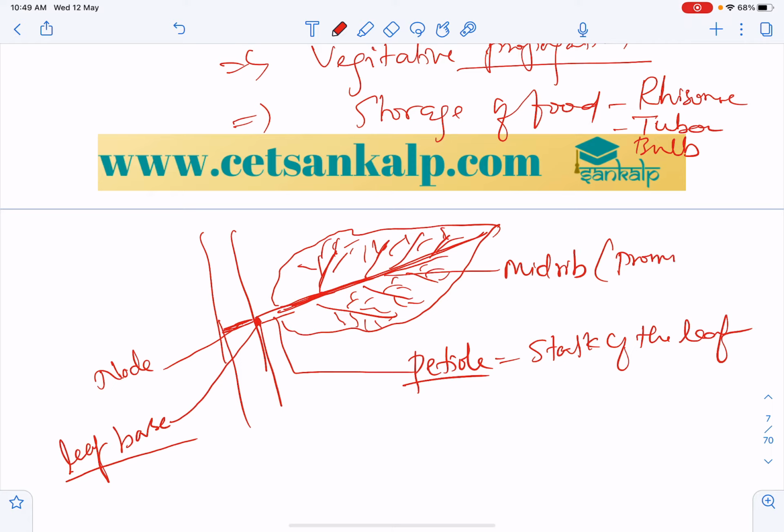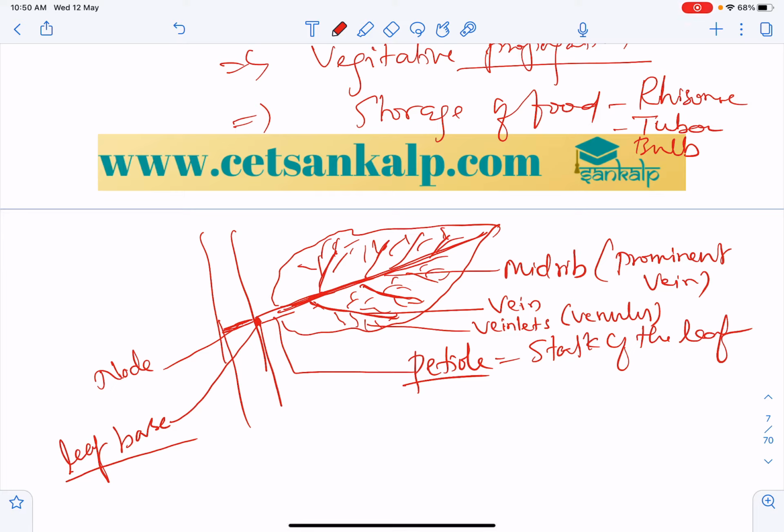From the midrib, many smaller veins arise, and those veins give rise to veinlets, also called venules. This is the leaf base, this part is the petiole, and this complete region is called the leaf lamina.